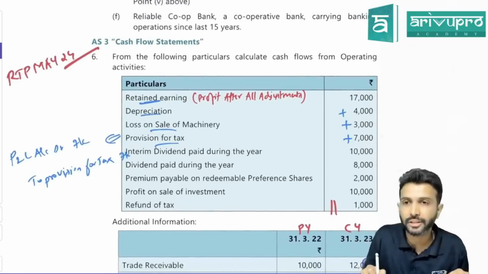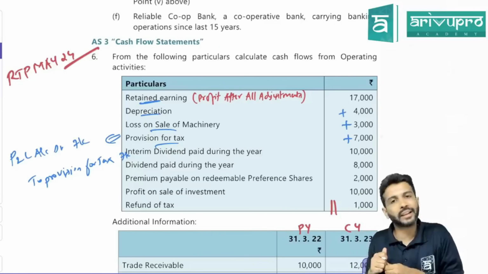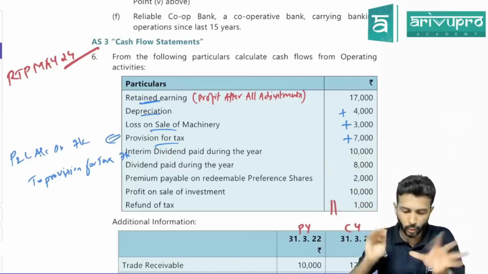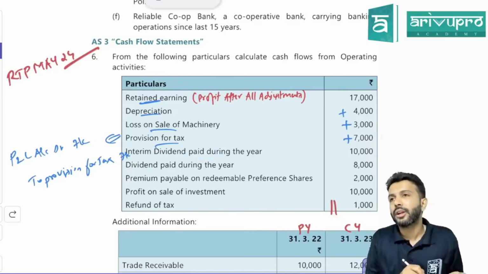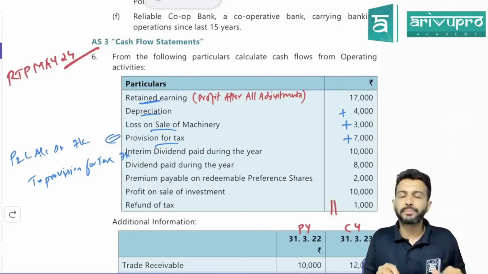So first you will add back this. Tax paid, probably they will give it at the end. We will consider it later. For now, add back provision for tax. Correct? Interim dividend paid. So what is the journal entry for interim dividend paid?